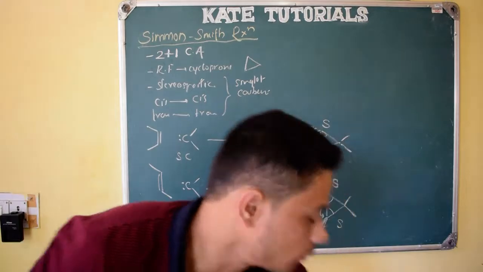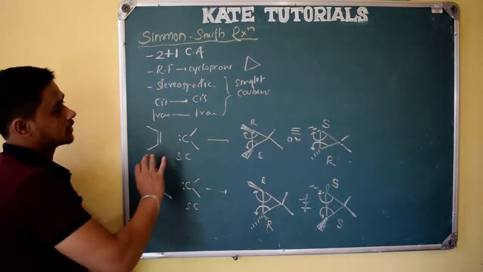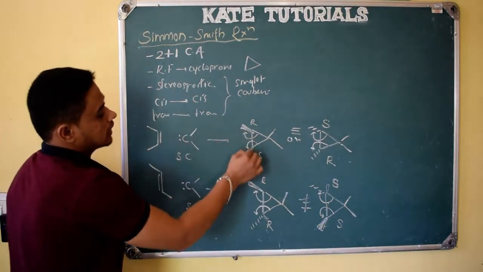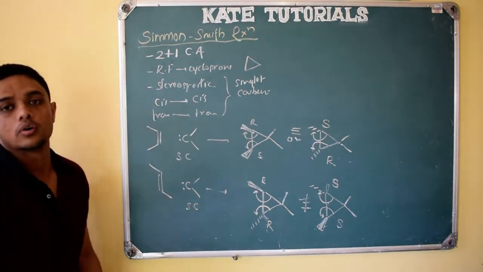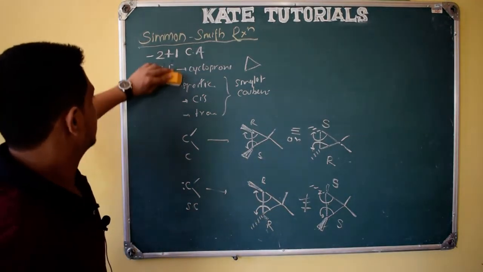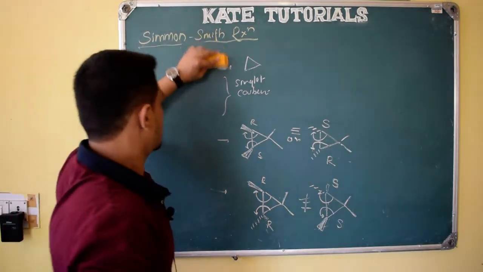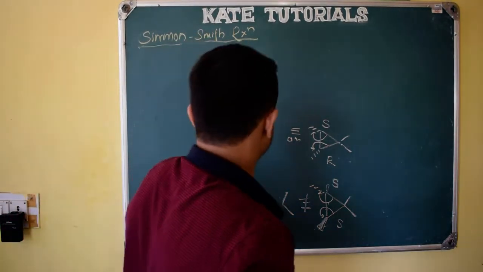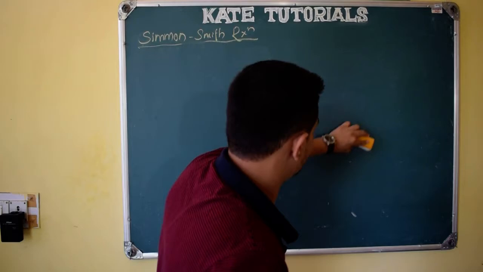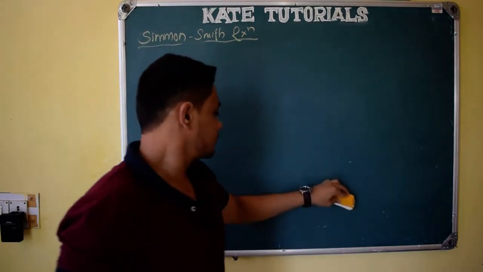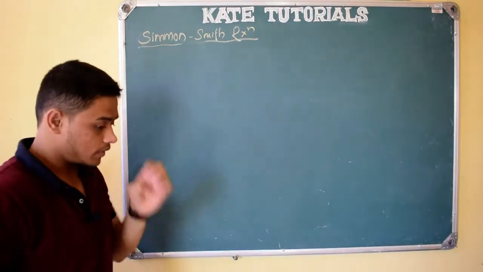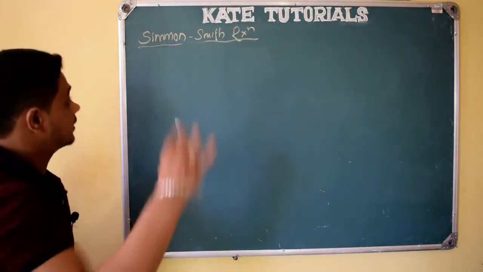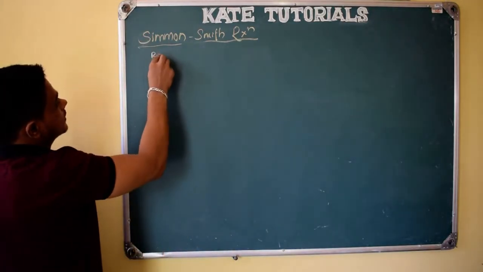So this is about the stereoselectivity. Cis means both are above, trans means one will be above, one will be below. In this way we will show it in a 3-dimensional picture. This basics you should know, so that it becomes easy for me to explain this Simmons-Smith reaction and its stereochemistry, right? So let us see some examples, how the mechanism happens, everything.